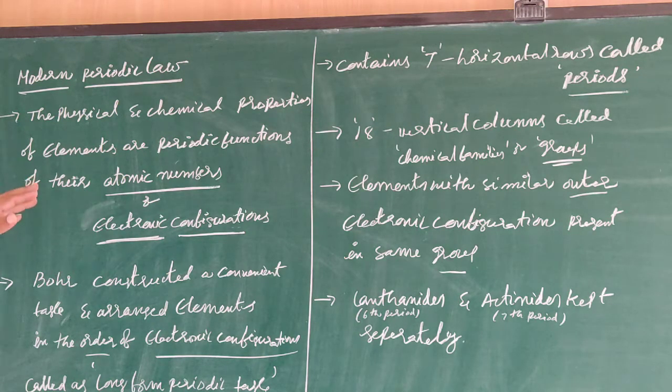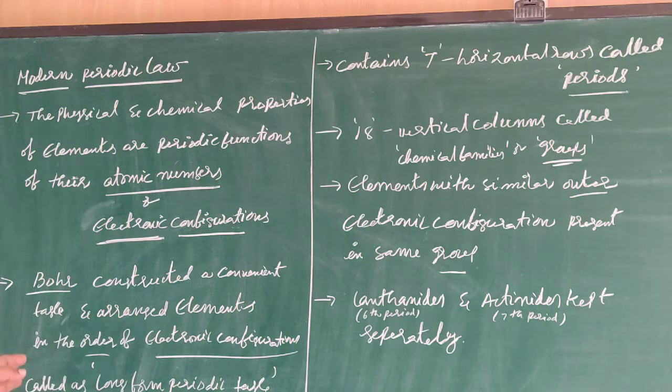That's why they changed it. Bohr constructed a convenient table and arranged elements in the order of their electronic configuration. So the modern periodic table was constructed by Bohr. This is called Bohr's table or the long form periodic table.